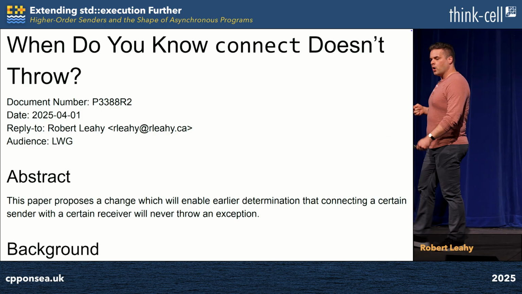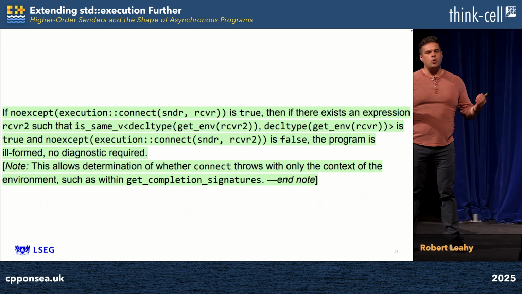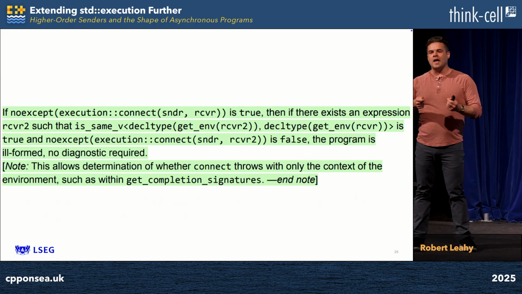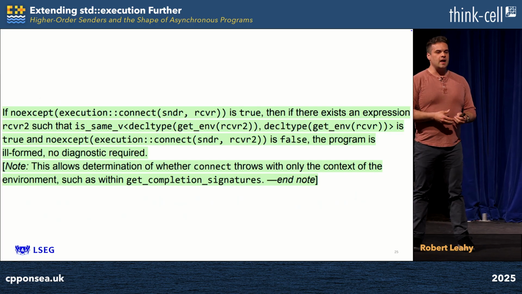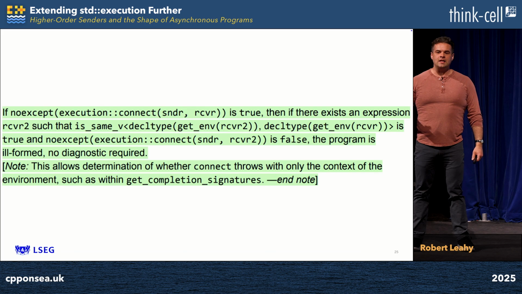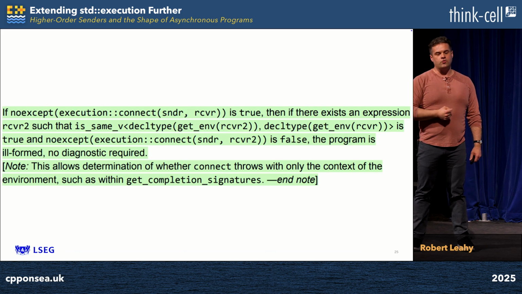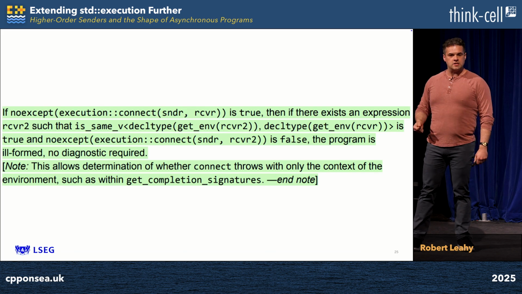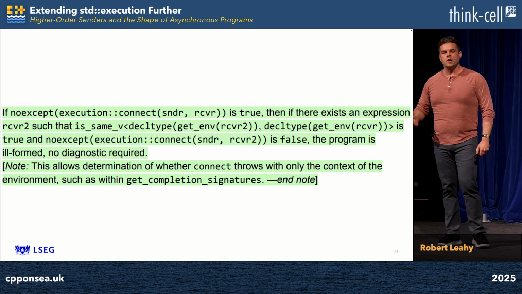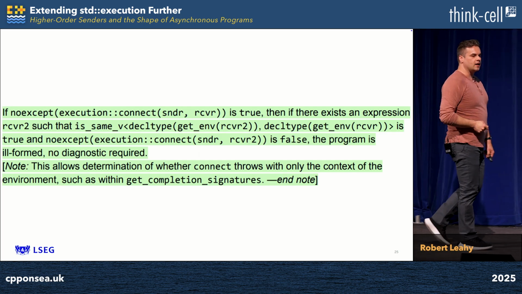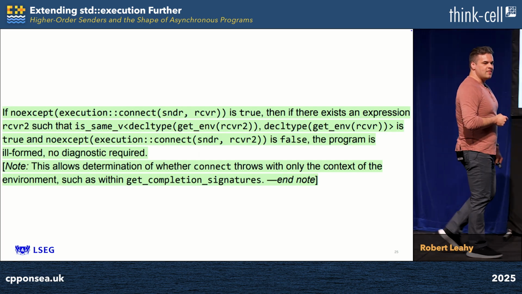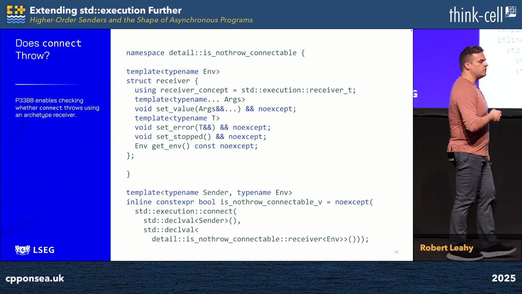The solution this paper proposes is to define the so-called salient properties of a receiver, those which are allowed to impact the throwingness of connect. The paper says that the only salient property of a receiver vis-a-vis connect's throwingness is its environment. And so if you know the environment of a receiver, you can synthesize an archetype and check that and get an answer to your question. And that is exactly how is-no-throw-connectable_v is implemented.